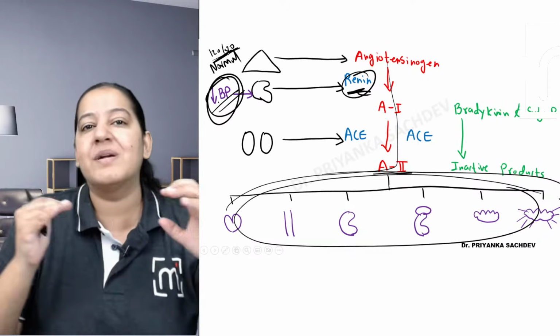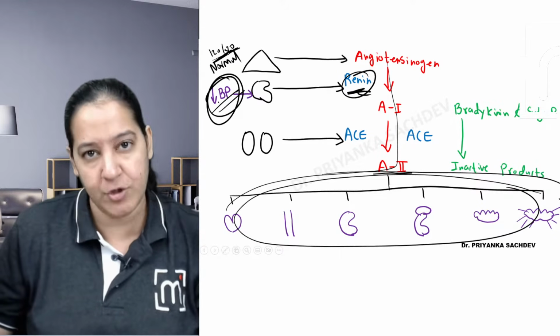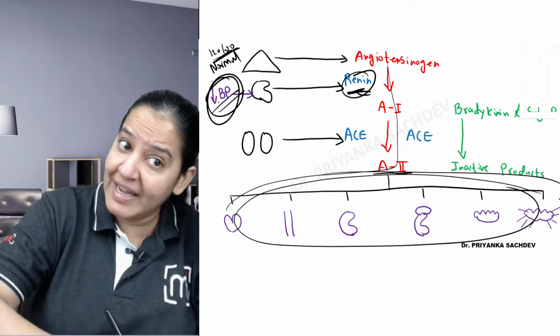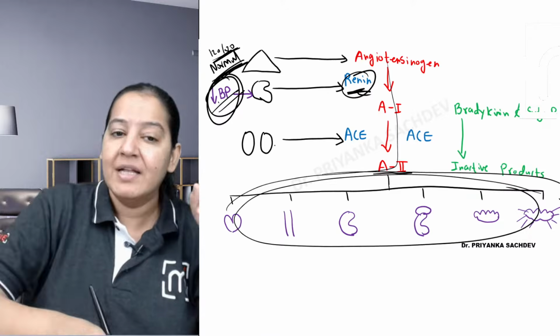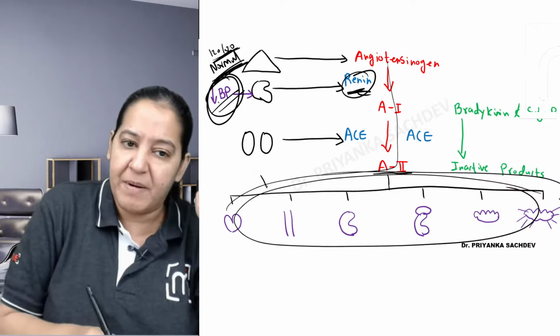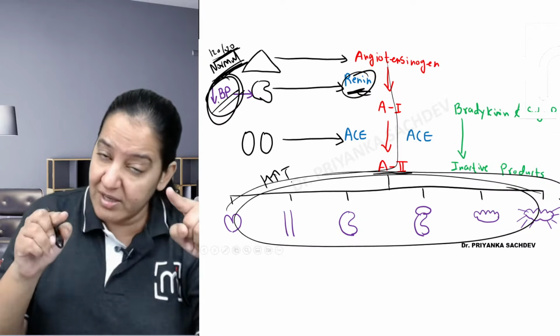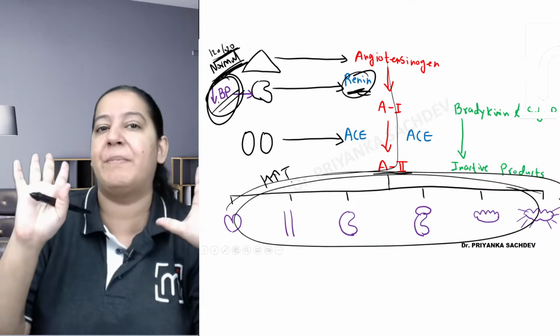पहले से नॉर्मल है तो पर्सन हाइपरटेंसिव हो जाएगा. समझ में आया क्या? You got my point. If the person is normal initially only and this system is coming in role because of the overactivity, then ultimately it will increase the blood pressure, so person will be hypertensive. This is the reason for hypertension in 80% of the patients in old age.